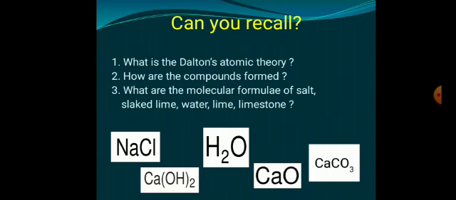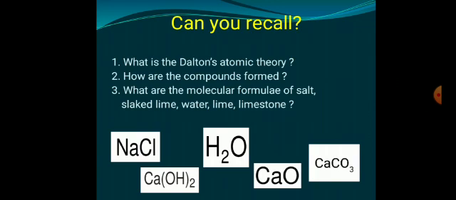Question number 2. How are the compounds formed? The compounds are formed by a chemical reaction of different elements. Question number 3. What are the molecular formulae of salt, slaked lime, water, lime, limestone?